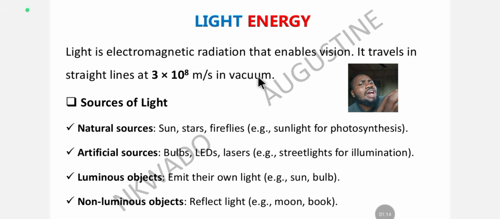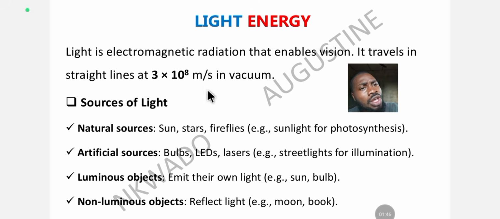So light travels in a straight line at 3 × 10⁸ meters per second in a vacuum. This is the speed of light. Expect to see something like this in your Jamb UTME 2026, okay? The speed of light in a vacuum. Remember, sound does not travel in a vacuum, but light travels in a vacuum.